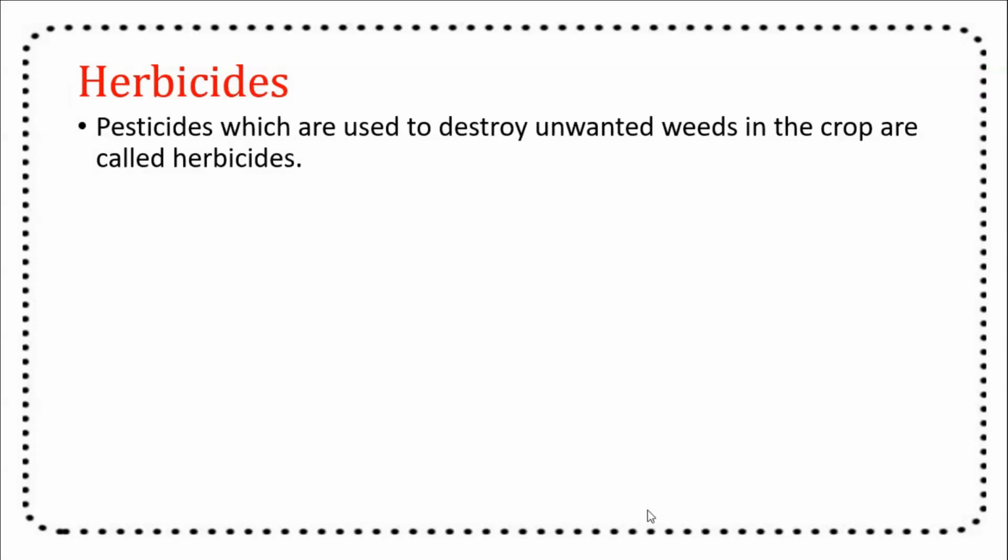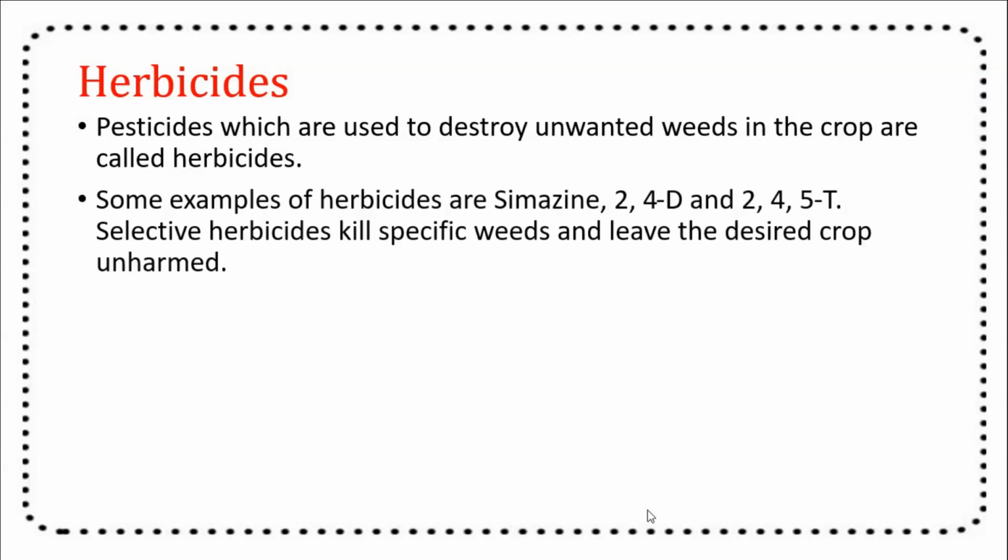Herbicides. The pesticides which are used to destroy unwanted weeds in crops are called herbicides. Some examples of herbicides are simazine, 2,4-dichlorophenoxyacetic acid, 2,4,5-T. Selected herbicides kill specific weeds and leave the desired crop unharmed.